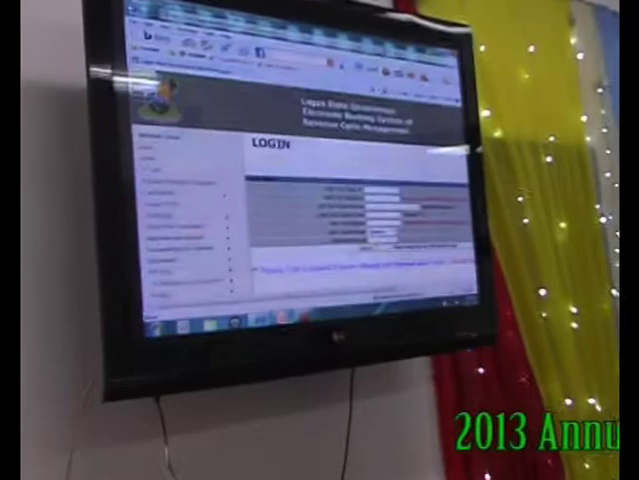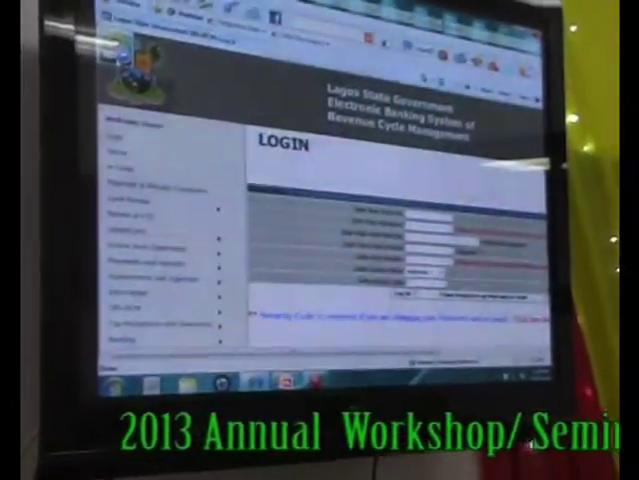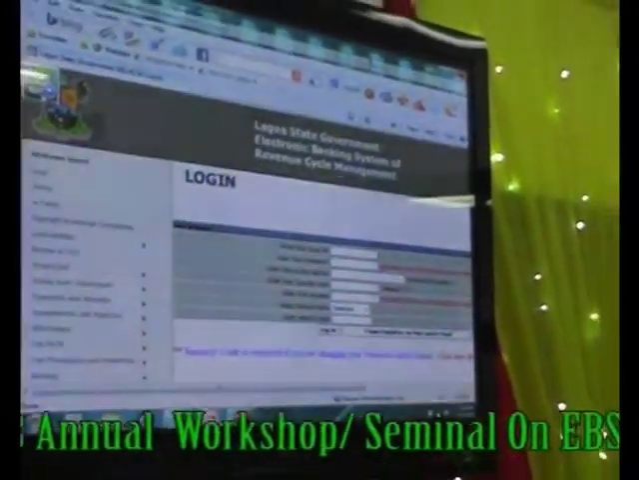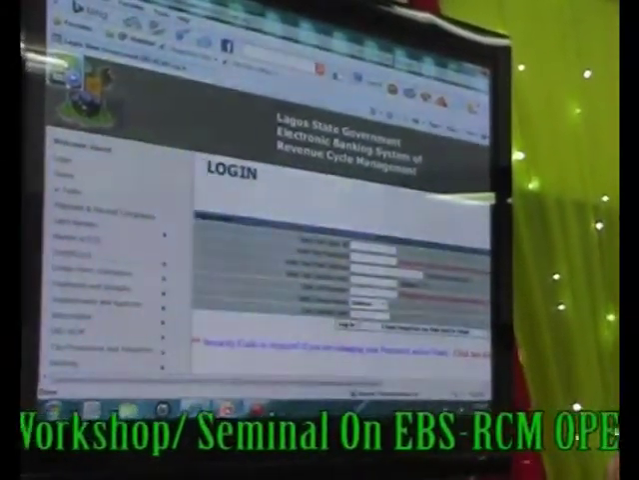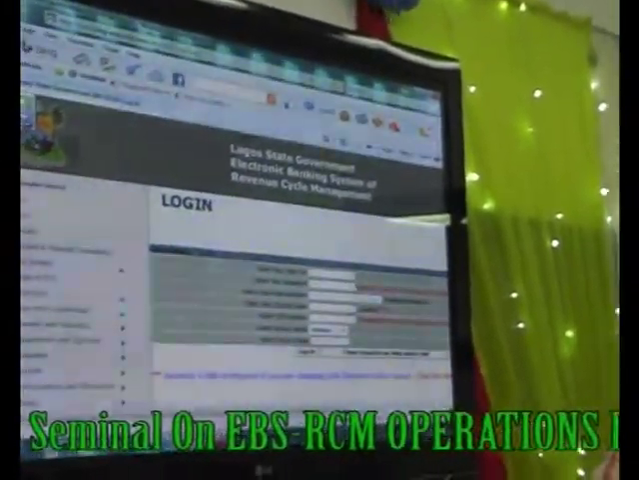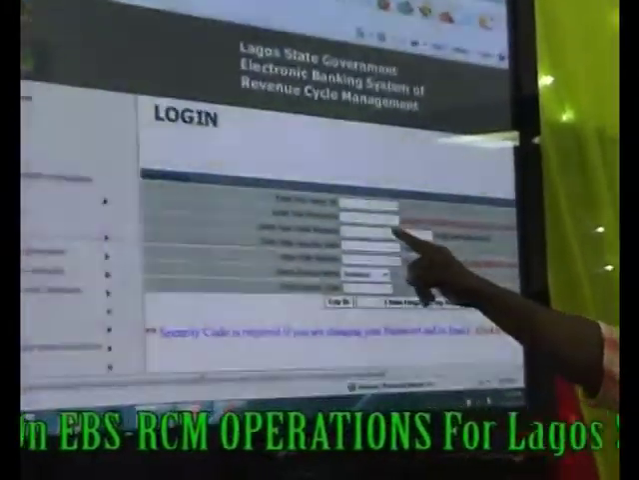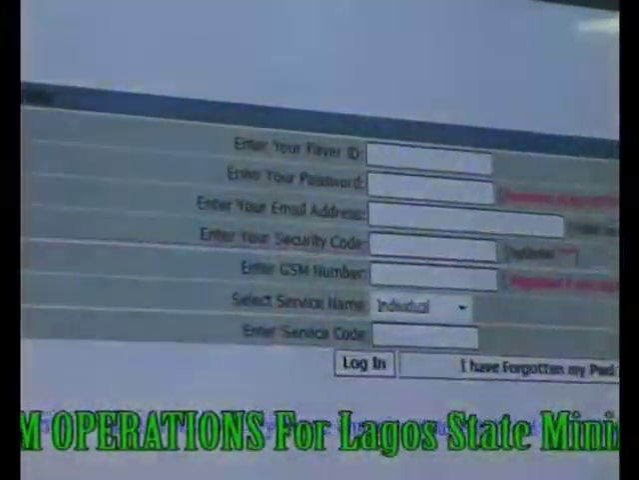Now, for the sake of someone coming in for the very first time, like I said, you need to create an account for yourself, regardless of the fact that you have a payer ID. You will click on the login menu. Once you click on login, it takes you to the page where it asks you to put in your login criteria. I am going in for the very first time, so these are the things I need to do. One, I will enter my payer ID in the payer ID column.